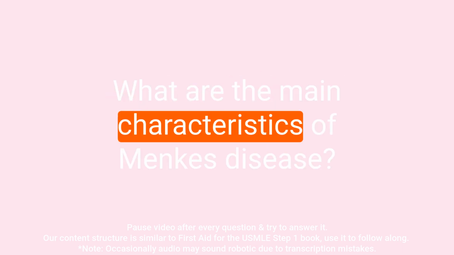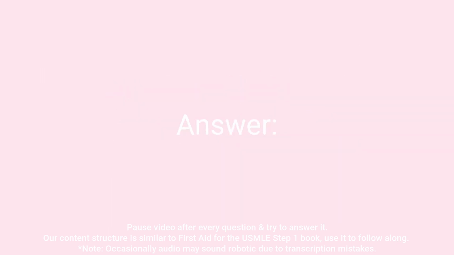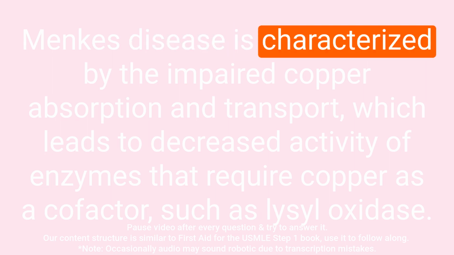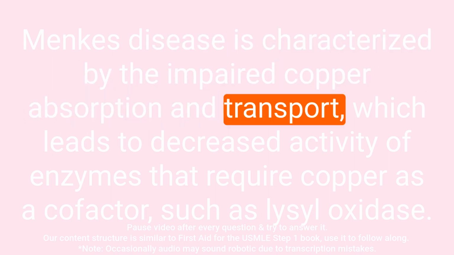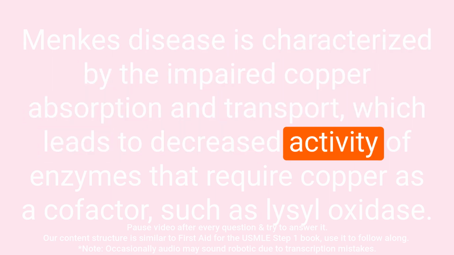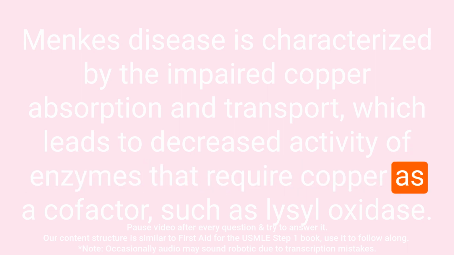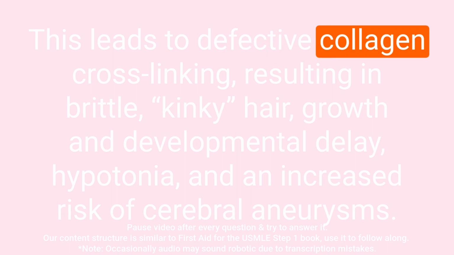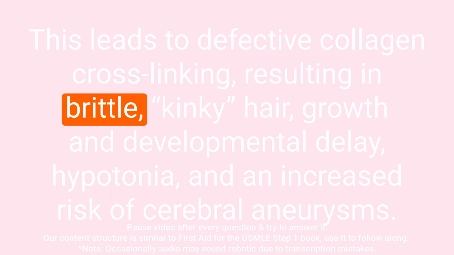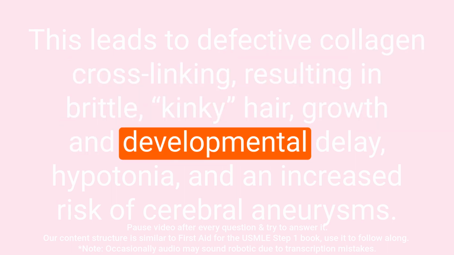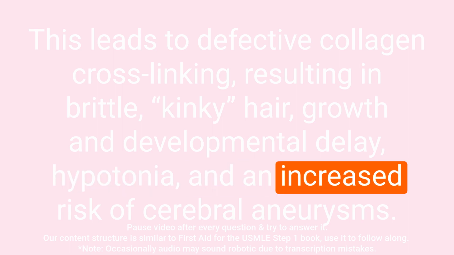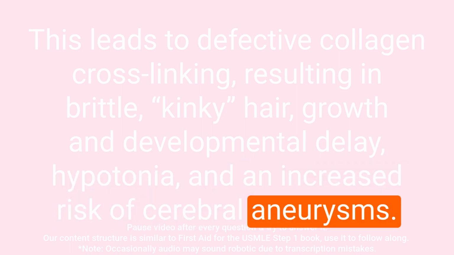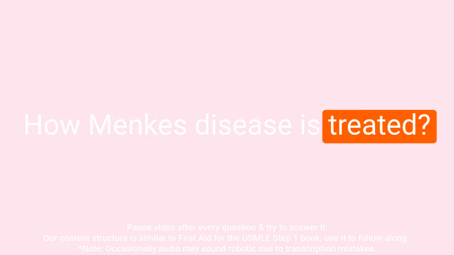Question: what are the main characteristics of Menkes disease? Answer: Menkes disease is characterized by impaired copper absorption and transport, which leads to decreased activity of enzymes that require copper as a cofactor, such as lysyl oxidase. This leads to defective collagen cross-linking, resulting in brittle, kinky hair, growth and developmental delay, hypotonia, and an increased risk of cerebral aneurysms.